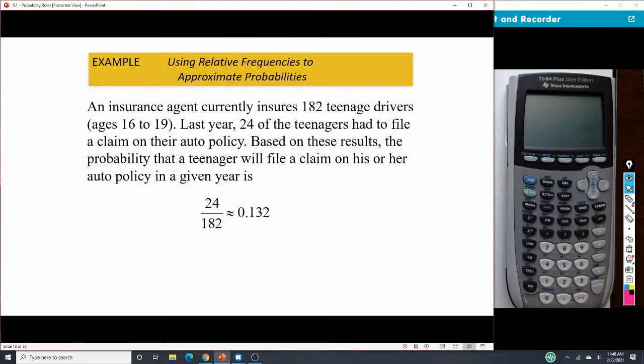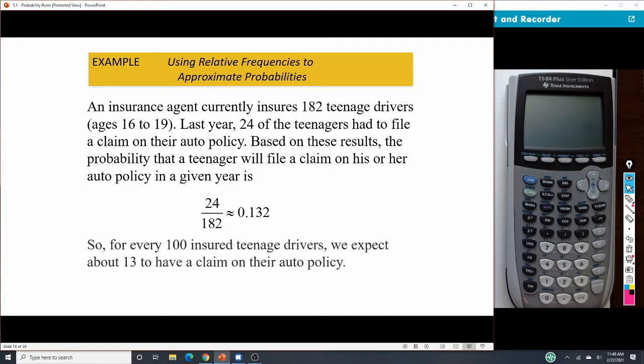Okay, so for instance here, we had 182 drivers, and 24 of them had to file an auto policy claim. So 24 divided by 182 gives us a probability of 0.132 that a teenager will claim an auto policy. And so we would expect out of 100 drivers, 13 would claim an auto policy. We could also go out there, that's in the thousands place. So out of 1,000 teenage drivers, we would expect 132 of them to claim on their auto policy.